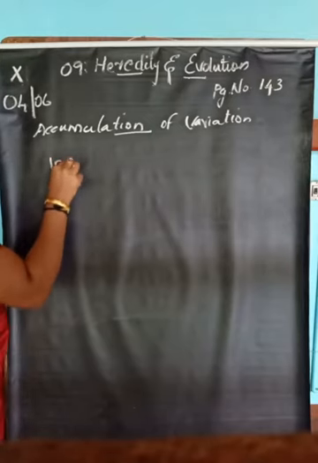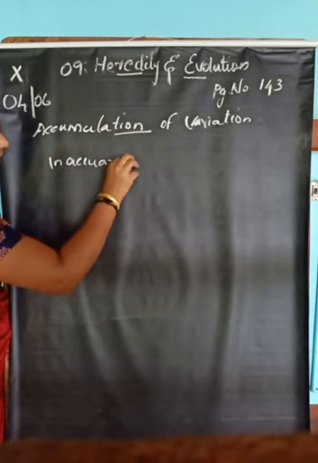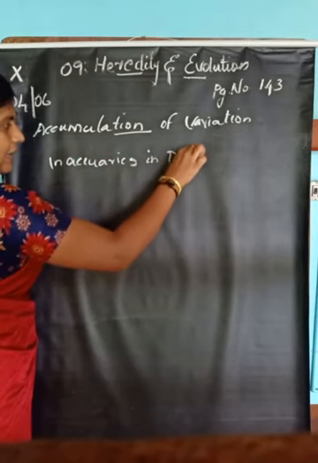Asexual modes mean reproduction with the help of spores, fragmentation, or budding. When organisms reproduce, the offspring show minor variation due to inaccuracy in DNA copying.